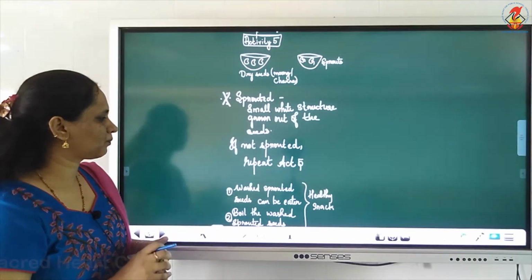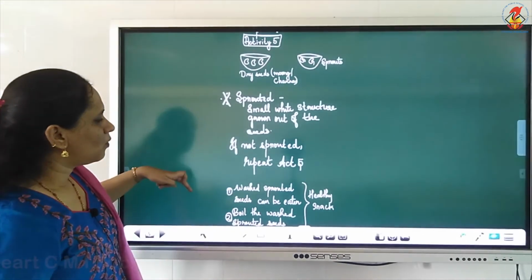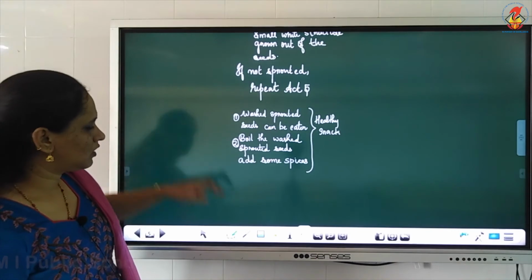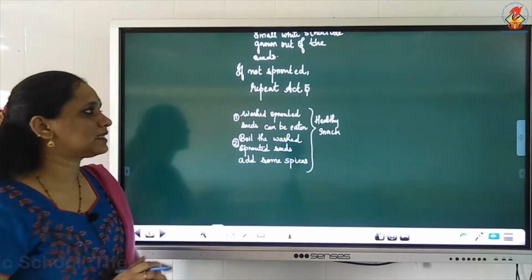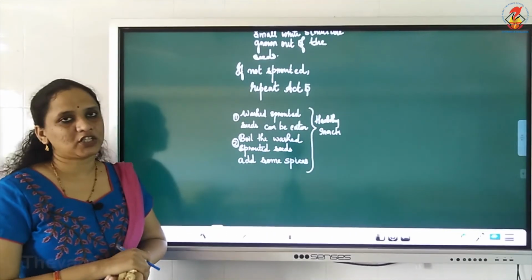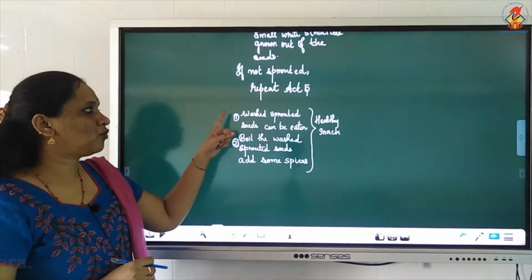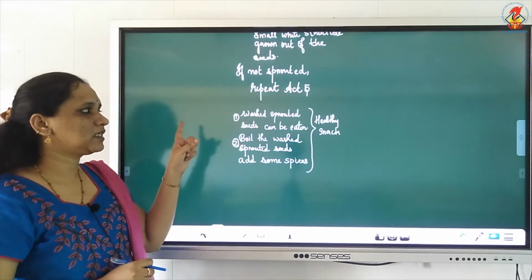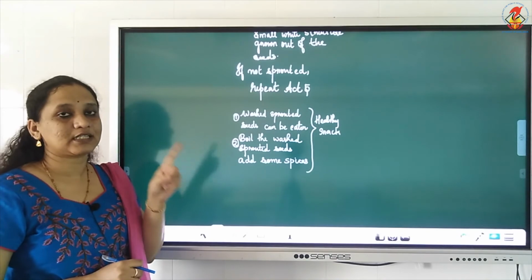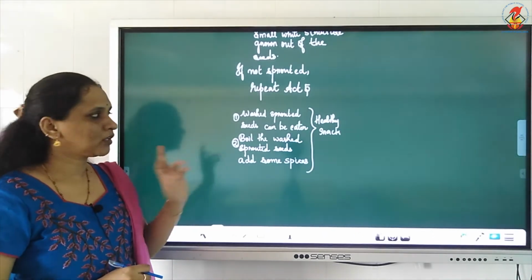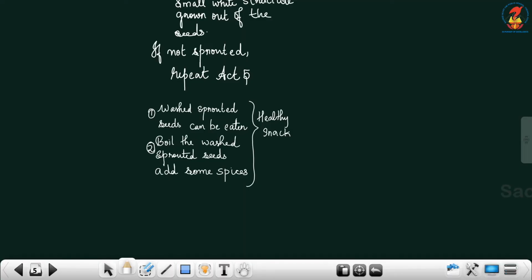Now, what are the benefits of sprouted seeds? Sprouted seeds are very nutritious. If you wash the sprouted seeds, they can be eaten. It is a healthy snack. If you boil the sprouted seeds, add some spices and eat it, it is again a healthy snack.